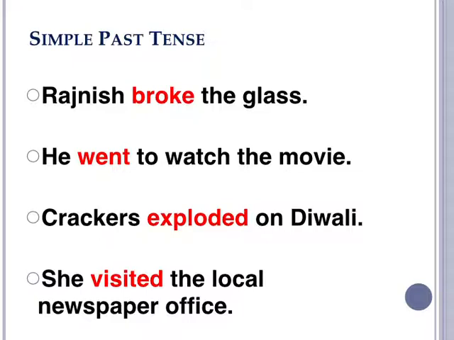Now, in the above sentences, the highlighted words are in the second form. The first form was present tense. The second form is past tense. It is the past form of the verb. Always remember, whenever I say second form, that means past form. And when the verb used is in its second form, that is past form, it is said to be in simple past tense.